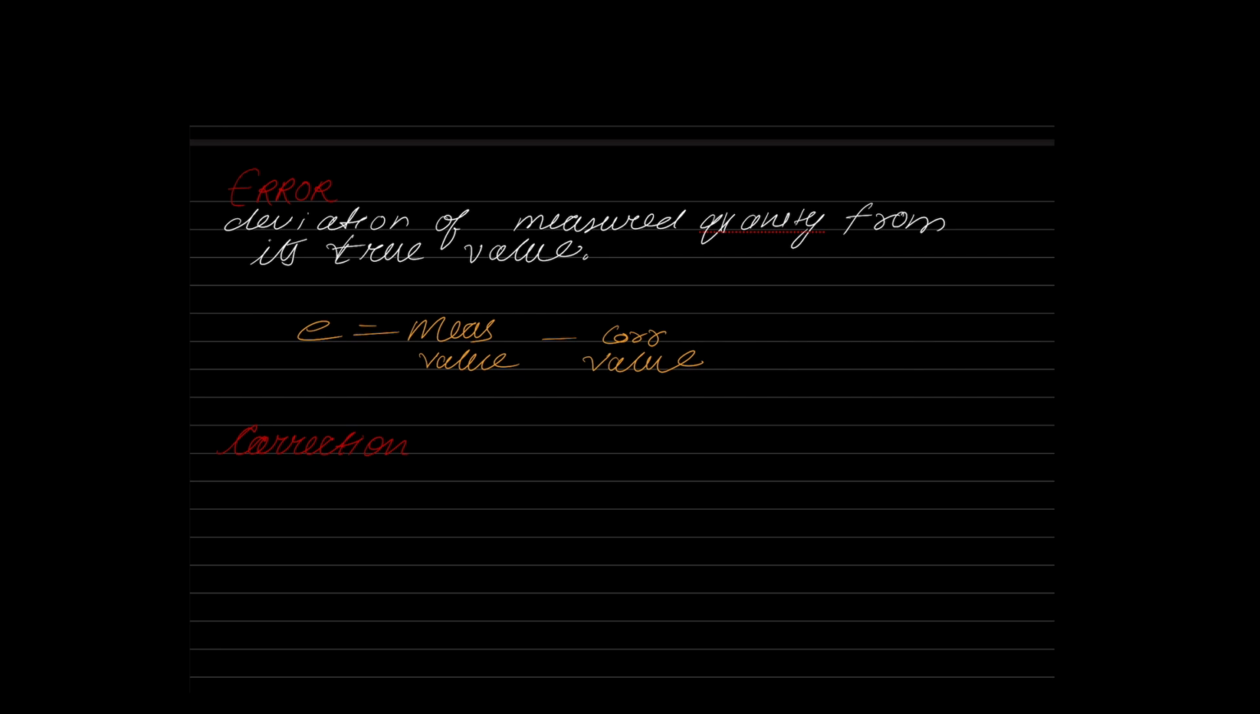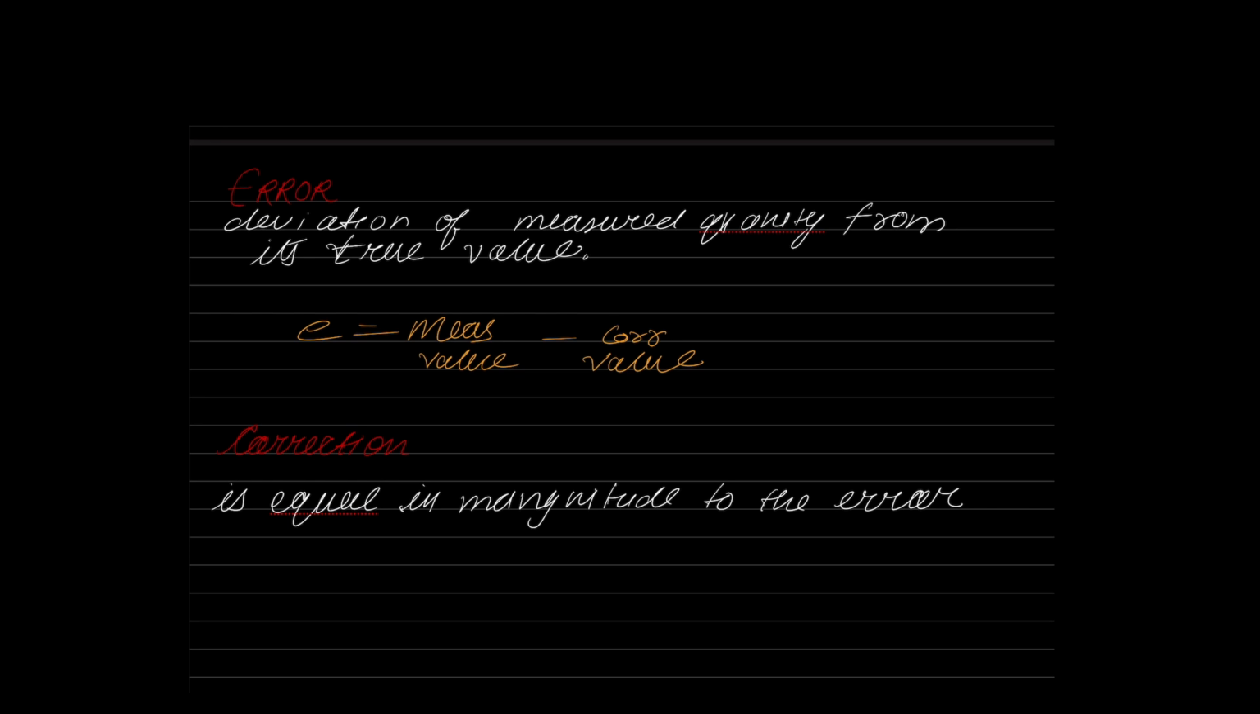Very simple question. You'll always apply the correction to the measured value. Then only we'll get the correct value. See, we are trying to find the correct value now. But please remember, you take your measured value, and to that measured value you add your correction. What do you get? You'll get your correct value.